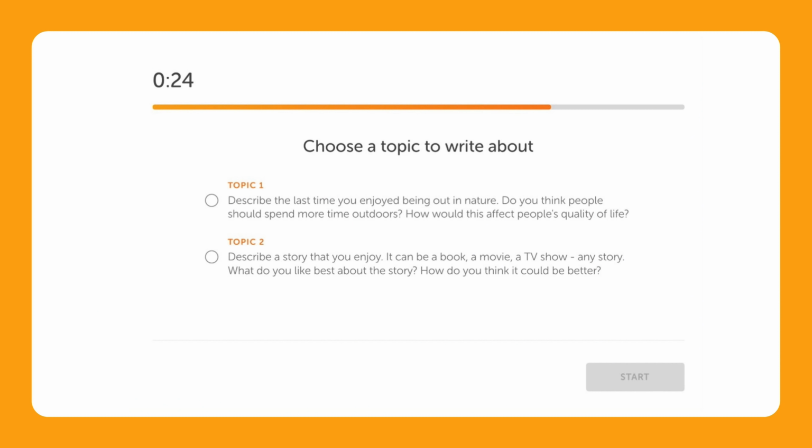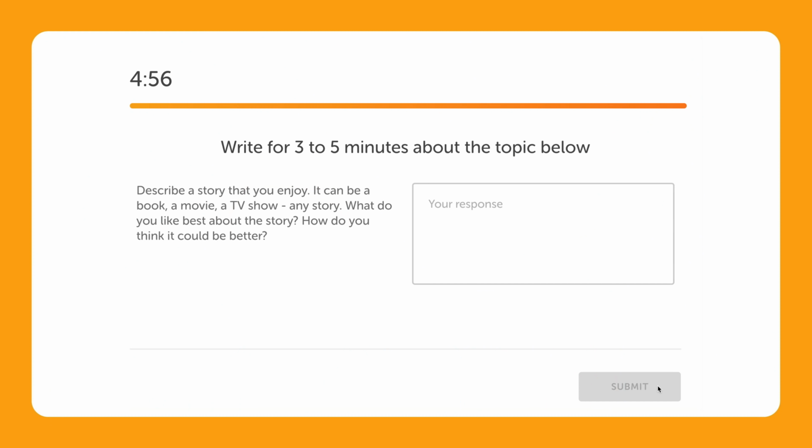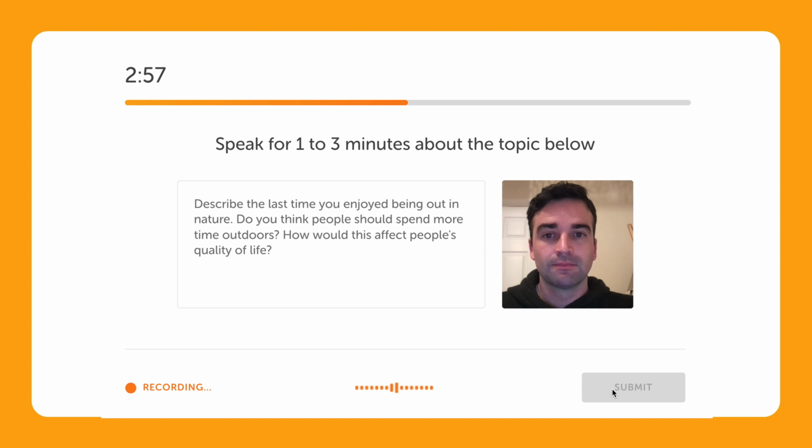Prior to this month, January 2022, when you did these questions, you had a choice between two prompts which you could answer, and you had 30 seconds to pick one of those options. But now that's changed. You are not given a choice anymore. It looks like this on the test, and as you can see, you are not given an option. You just have to respond to the question Duolingo gives you.